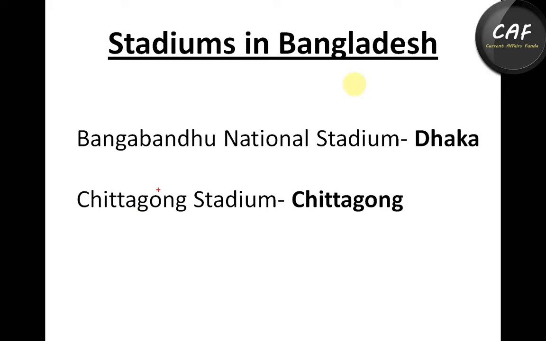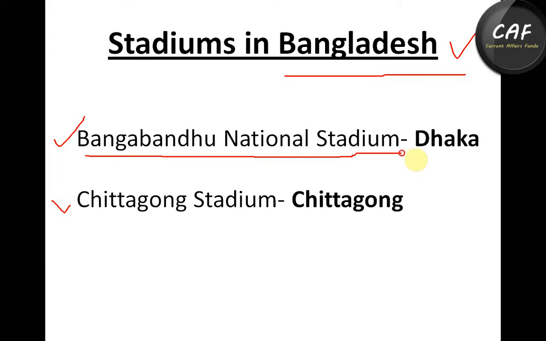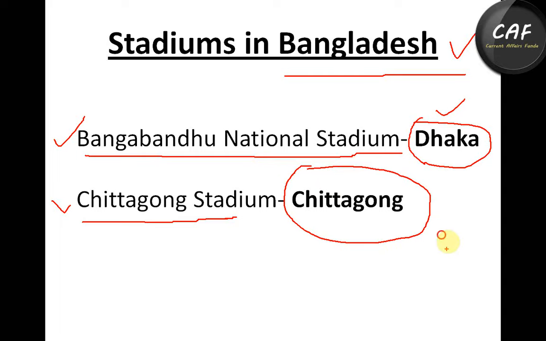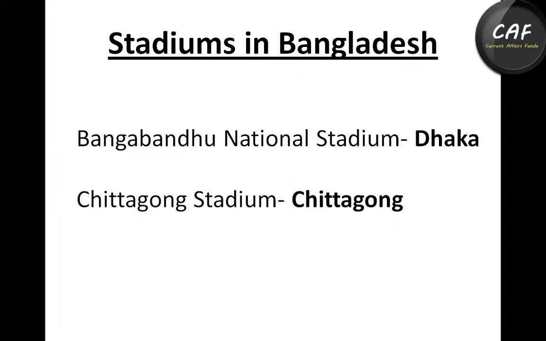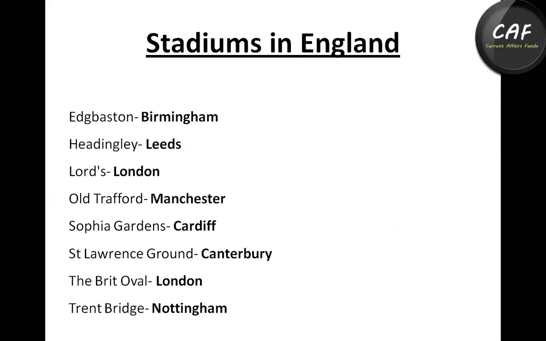Next is Bangladesh. Bangladesh has basically 2 international stadiums. The first one is Bangabandhu National Stadium, which is in Dhaka, and the second one is Chittagong Stadium, which is in Chittagong. Now move to the next country, that is England.